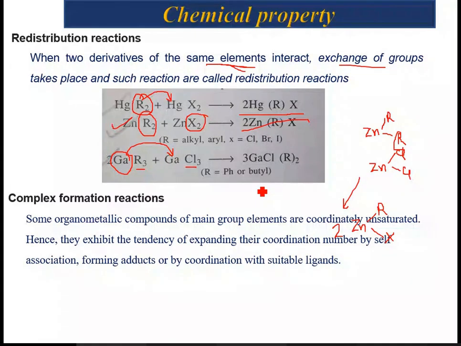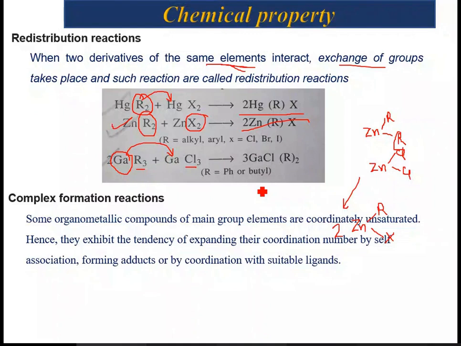So some of the organometallic compounds form complexes with amines, ethers, and anions. In short, the ligands which have available lone pair non-bonding electrons easily get coordinated with the organometallic compounds, and that is called complex formation.